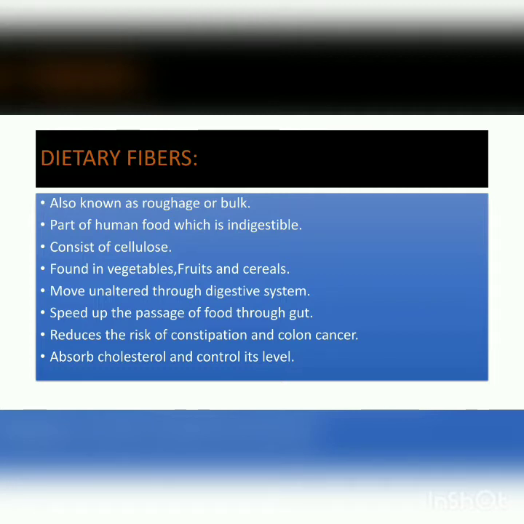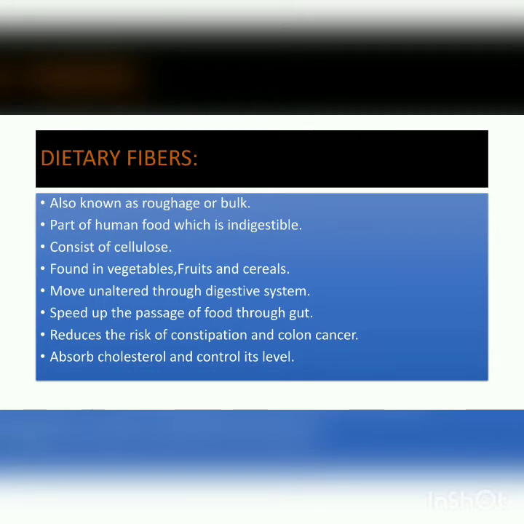They are the part of human food which do not help in the growth of the human body like other components of food such as proteins, vitamins, minerals and carbohydrates, which are required by the human body for proper growth. But dietary fibers help in other functions of the human body. It is indigestible because it consists of cellulose, and cellulose is indigestible in the human body.